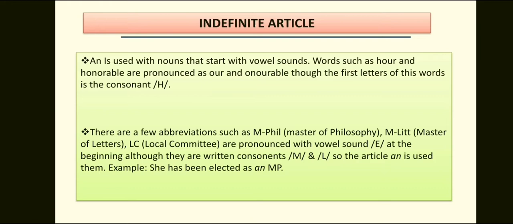There are a few abbreviations such as MPhil, MLitt, LLB that are pronounced with a vowel sound at the beginning, although they are written with the consonants M and L. So the article an is used with them. For example, she has been elected as an MP.